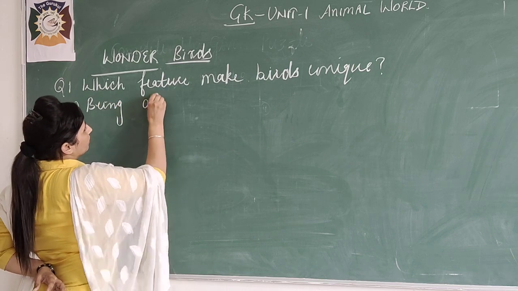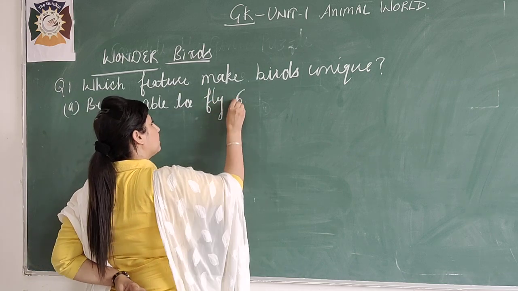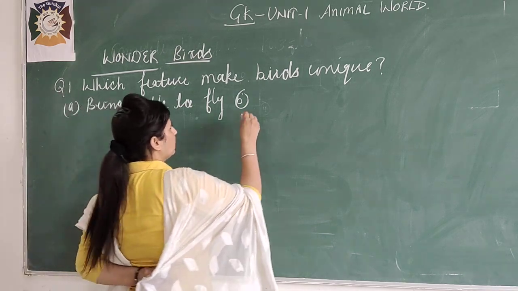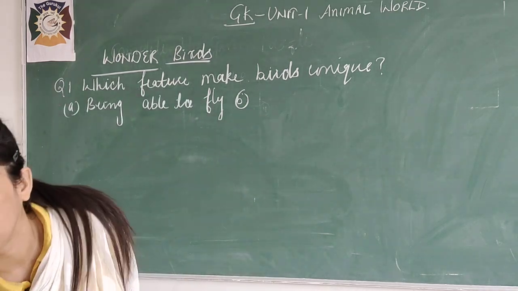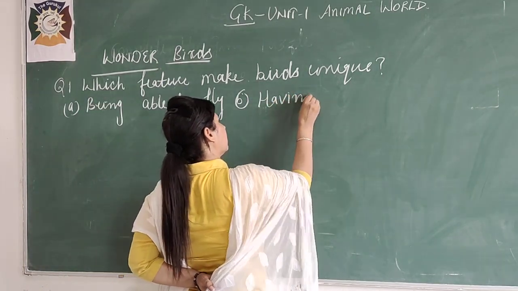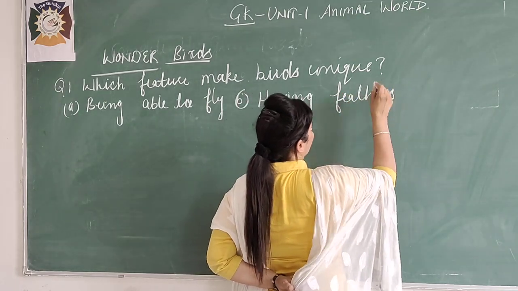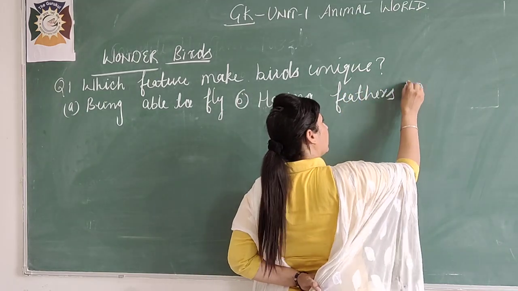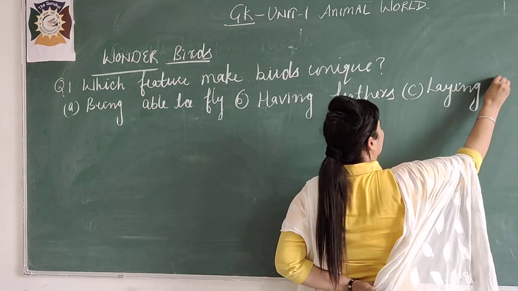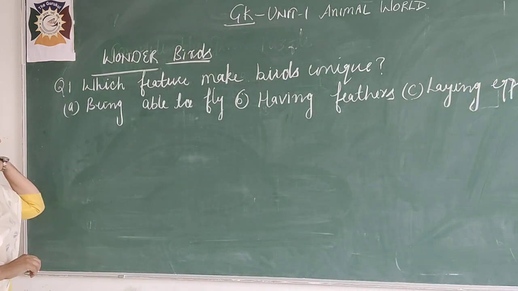Second is having feathers, and last one is laying eggs. What will be the answer?